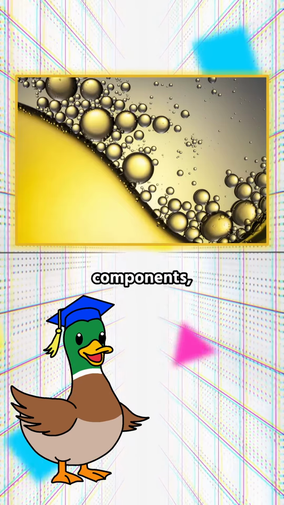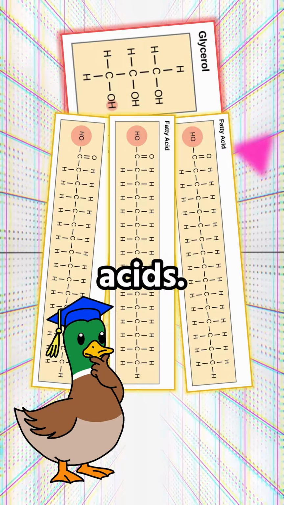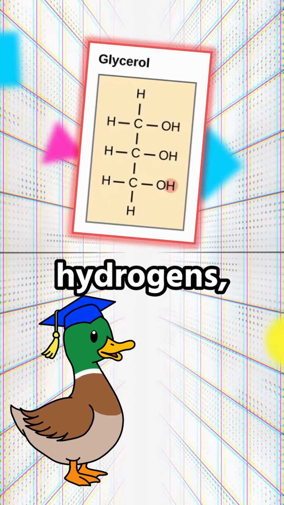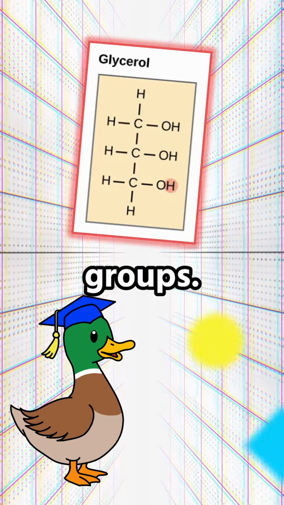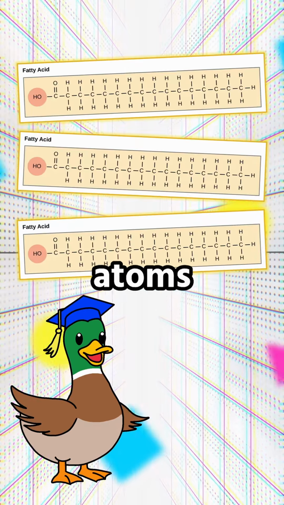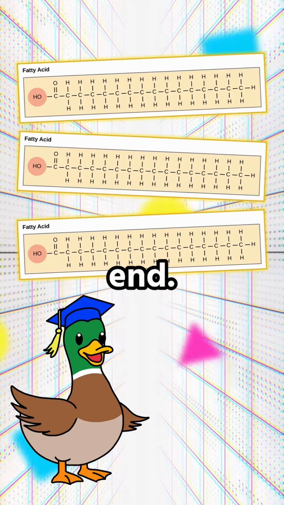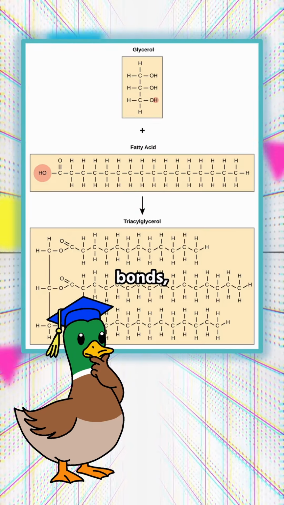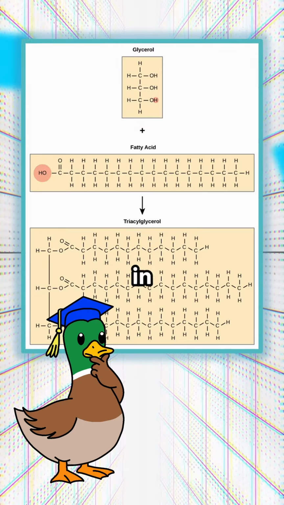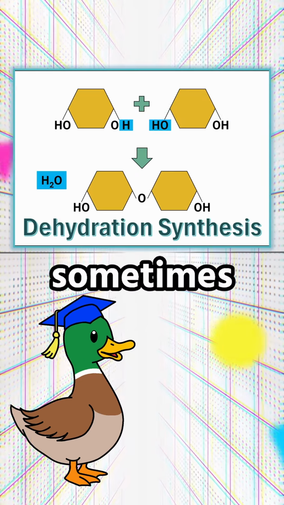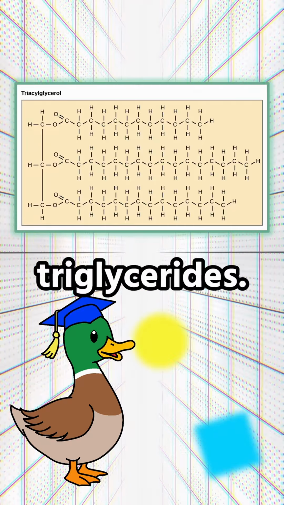Fats are made up of two key components: glycerol and fatty acids. Glycerol is an organic compound made from 3 carbons, 5 hydrogens, and 3 hydroxyl groups. Fatty acids are long chains of hydrocarbons, typically around 12 to 18 carbon atoms long, with a carboxyl group at the end. Now, 3 fatty acids bond to glycerol's 3 carbons via ester bonds, releasing 3 water molecules in a dehydration reaction. Because of the 3 fatty acids, fats are sometimes called triacylglycerols or triglycerides.